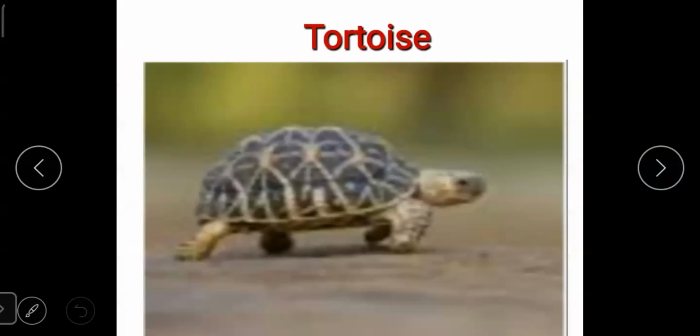Next animal is tortoise. This animal moves very slow. Tortoise is considered a lucky charm by many people and is kept as a pet by many people.